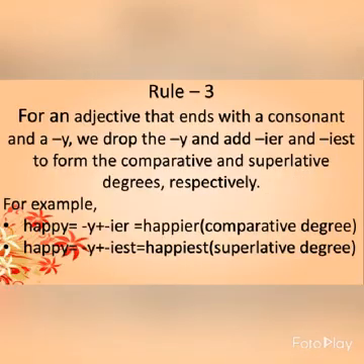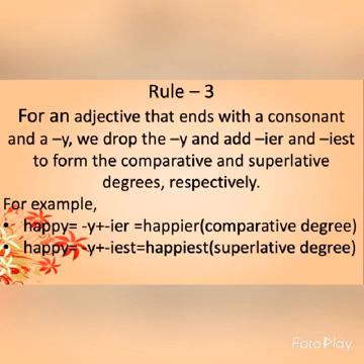Now rule number 3. For an adjective that ends with a consonant and a Y, what do we do? We drop Y and then we add IER and IEST to form the comparative and superlative degrees respectively. For example, happy.